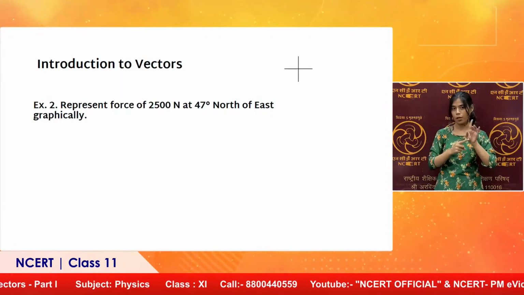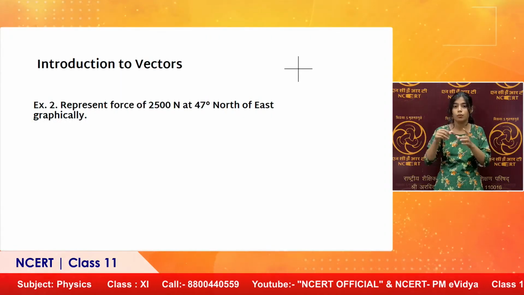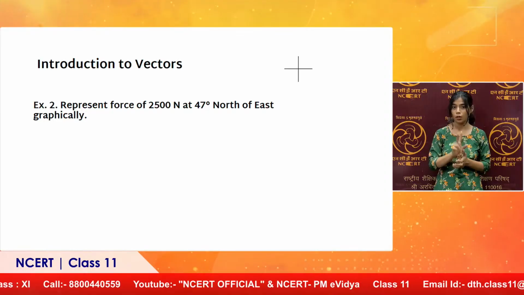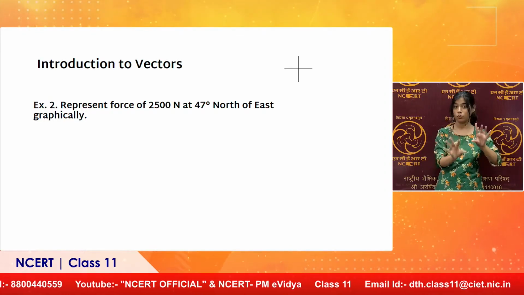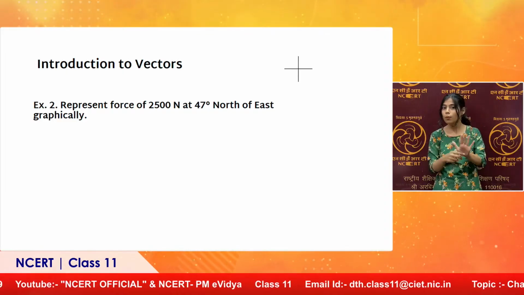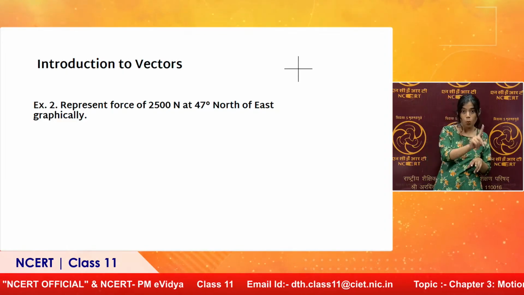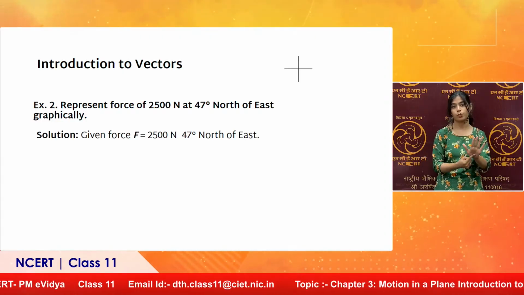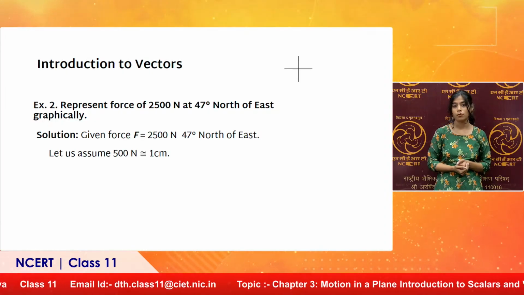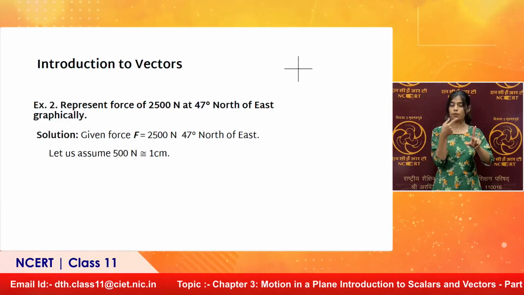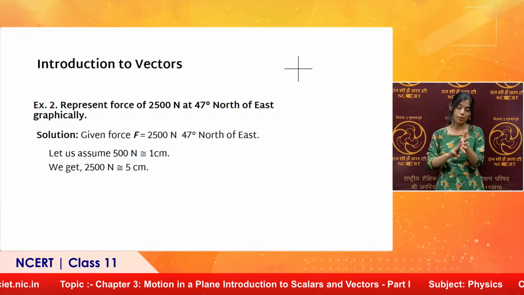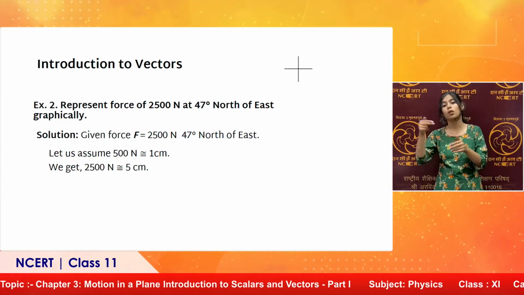Let us take some more examples. Represent a force of 2500 Newton at 47 degree north of east graphically. That was 500, this is 2500. So, you have to choose a proper scale. Say we can take 500 Newton represented by 1 centimeter, or say 1000 Newton represented by 1 centimeter. That will depend on the magnitude to be represented. So, here the scale in the diagram is 500 Newton represented by 1 centimeter, 2500 by 5 centimeter, and we have direction 47 degree north of east.